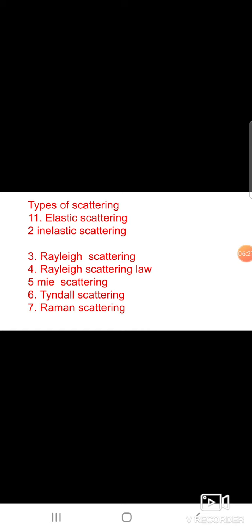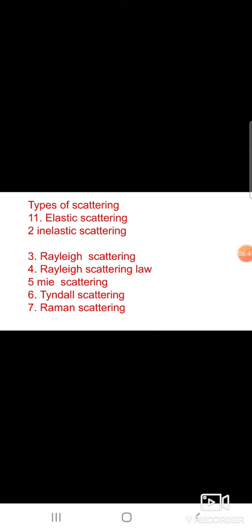Inelastic scattering produces Raman scattering.